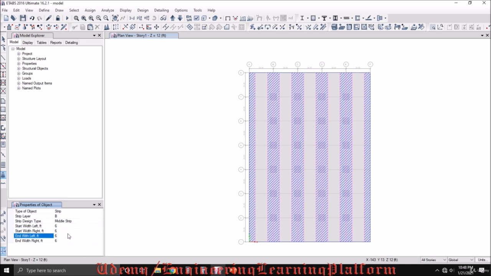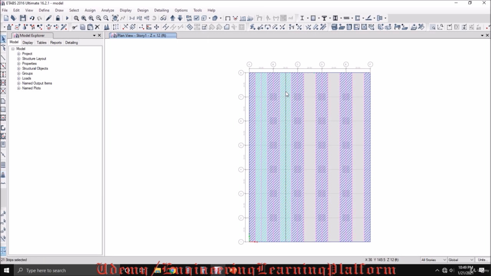In the middle strip, most of the time our primary concern is the positive moment and hence the bottom steel. While in the column strip, we want to attract more of the negative moment, that is the top steel. Similarly, you can replicate this design strip as well.